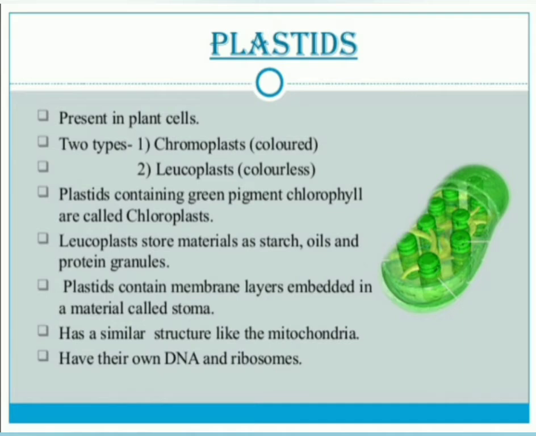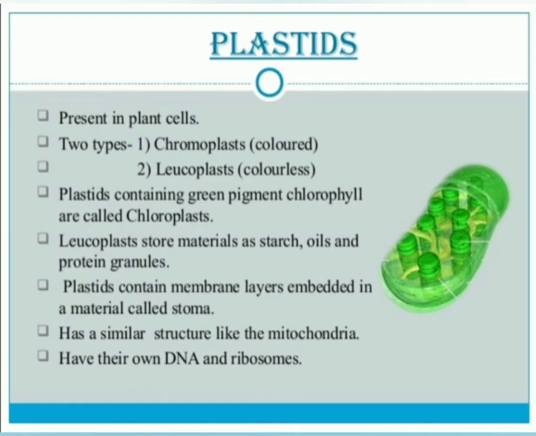There are two types of plastids, chromoplasts and leucoplasts. Chromoplast means colored, leucoplast means colorless. Plastids containing green pigment, that is chlorophyll, are called chloroplasts.